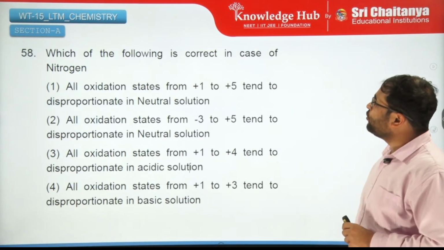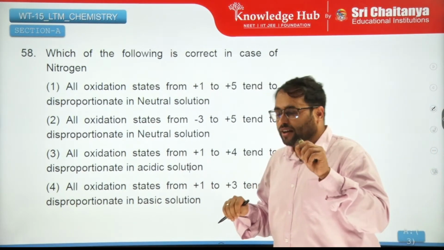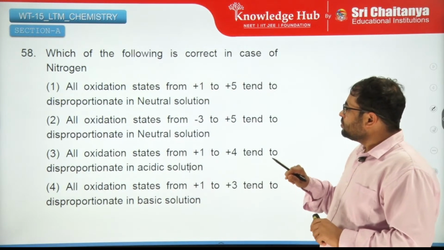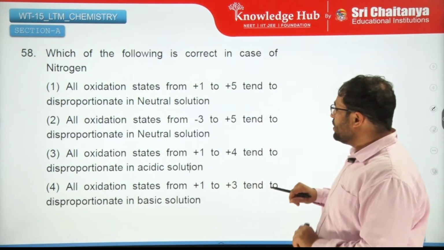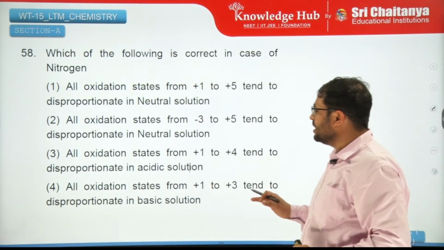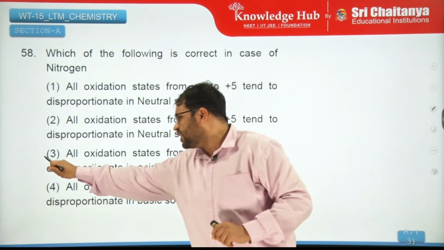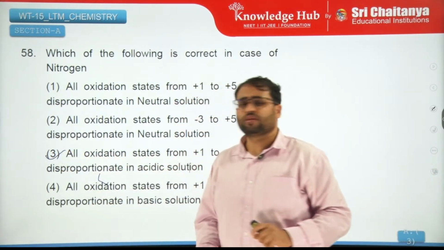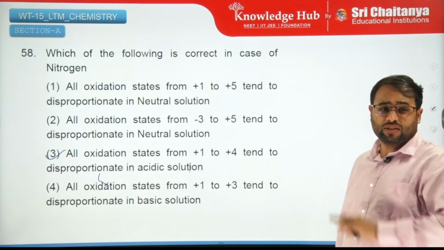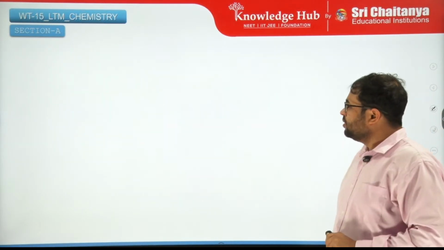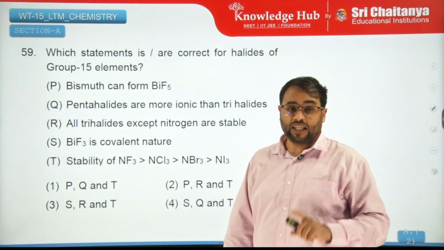Moving on. Which of the following is correct in case of nitrogen? This is purely memory based, so I'll directly go to the answer. All oxidation states from +1 to +4 tend to disproportionate in acidic medium. Purely memory based. If you have memorized it, if you have revised it, then you can give an answer to this.